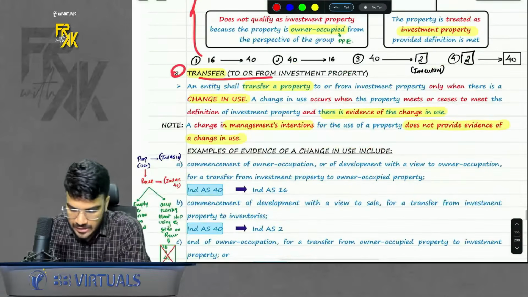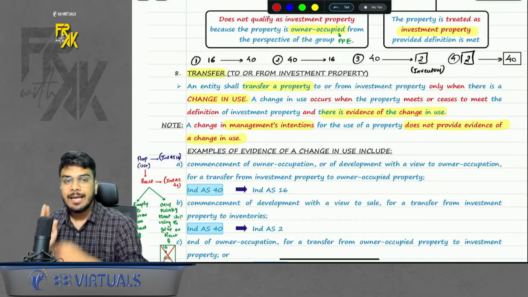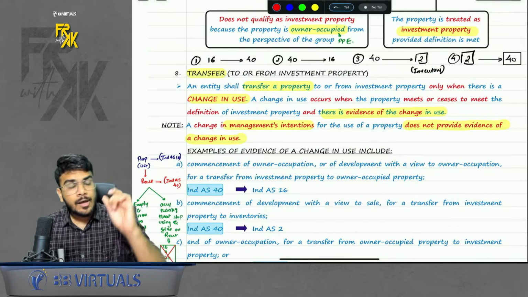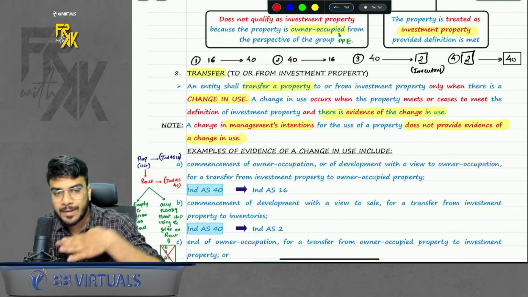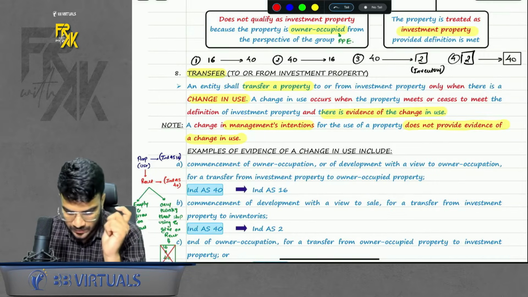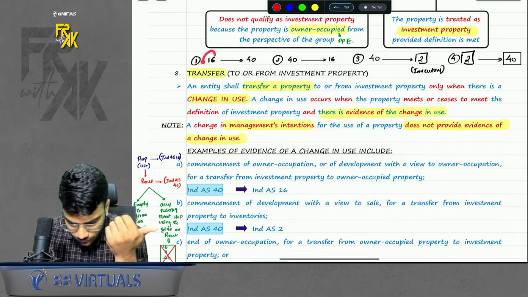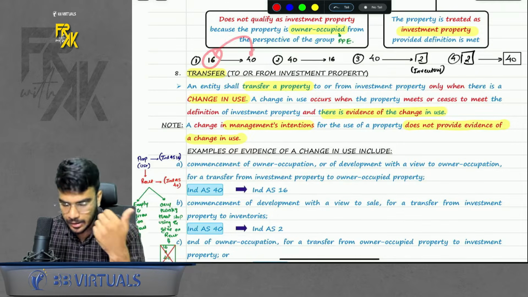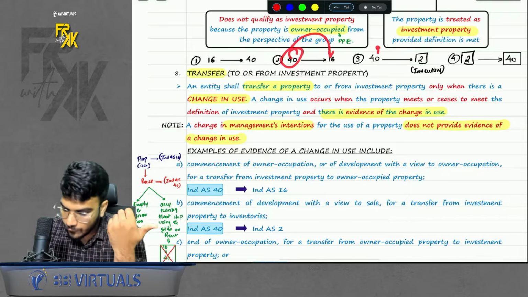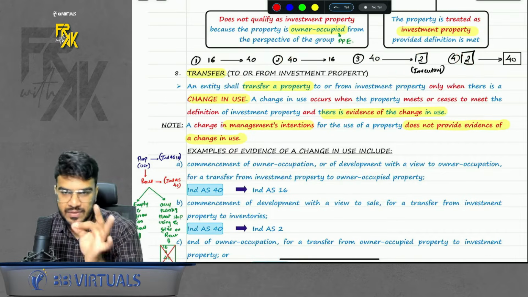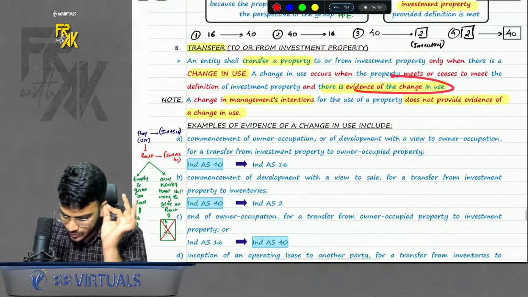Next point, transfer to or from investment property. Can we move out of investment property to some other Ind AS, or can we come into investment property from some other Ind AS, right? That is transfer to or from investment property. So such transfer is allowed. From 16 we can come to 40, from 40 we can go to 16, from 40 we can go to 2, from 2 we can come to 40. But when will this transfer happen? Only when there is evidence of change in use.